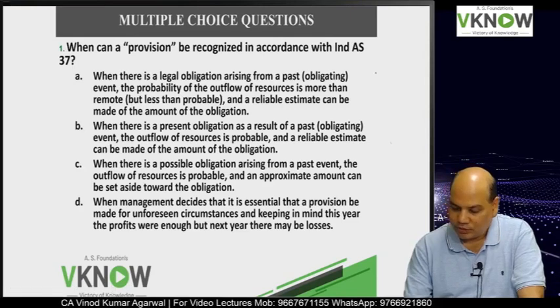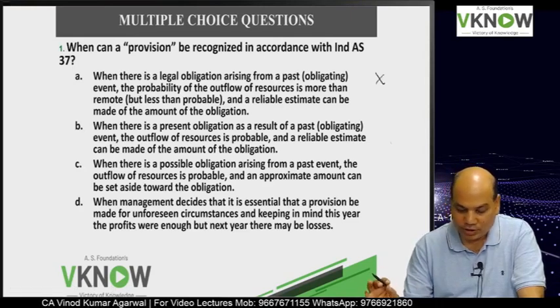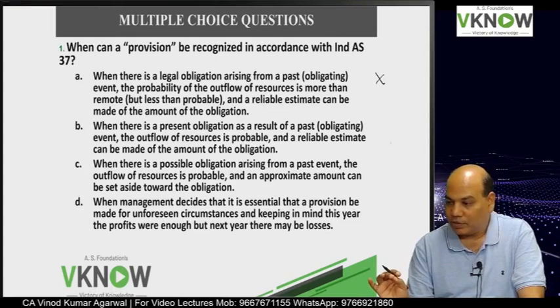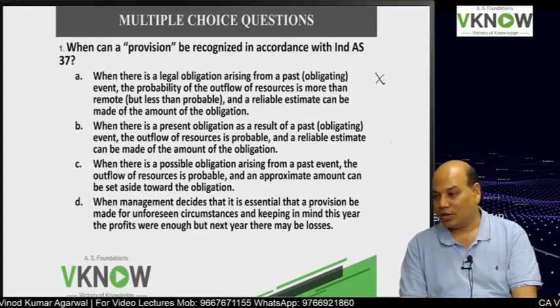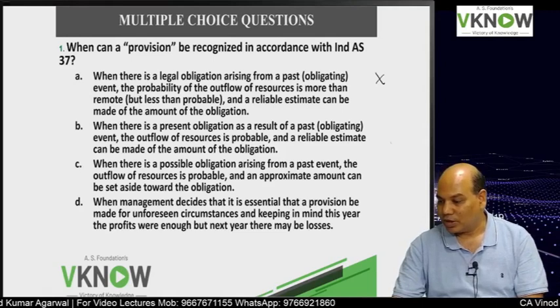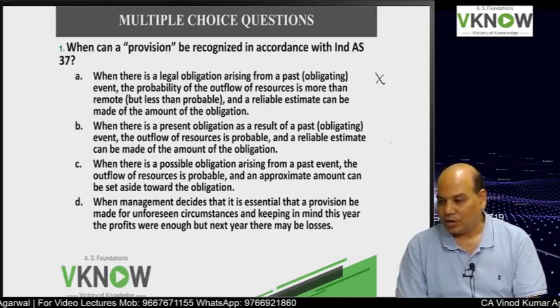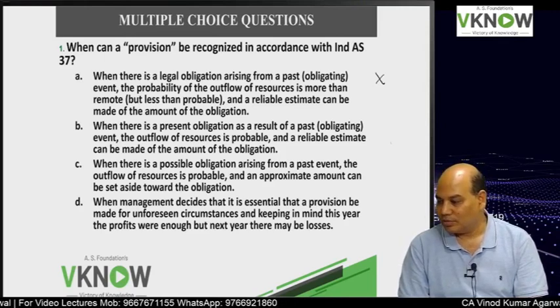So students are saying this is not the answer. We'll check later. When there is a present obligation as a result of past event, the outflow of resources is probable and a reliable estimate of the amount can be made.